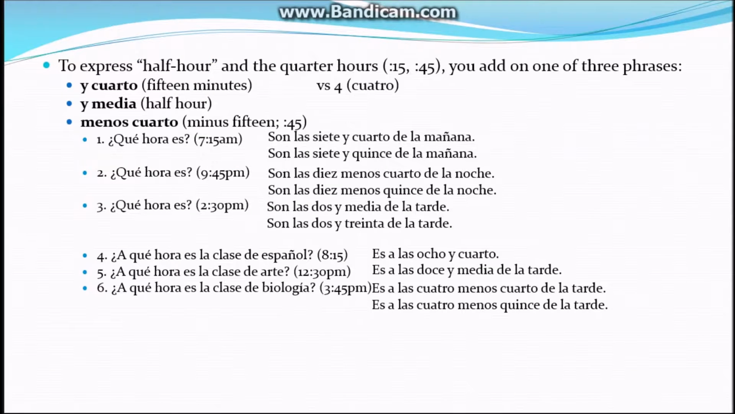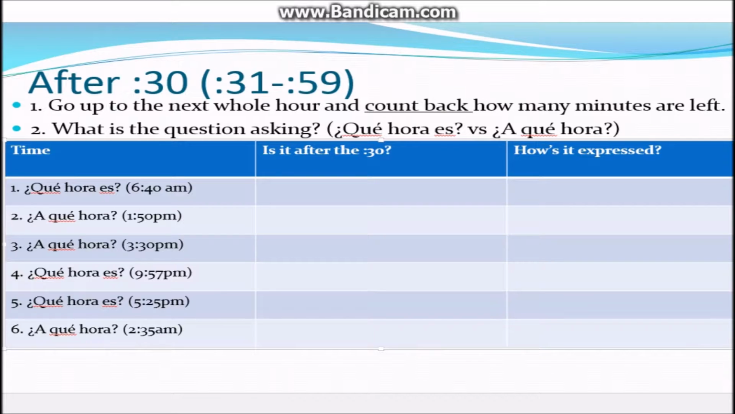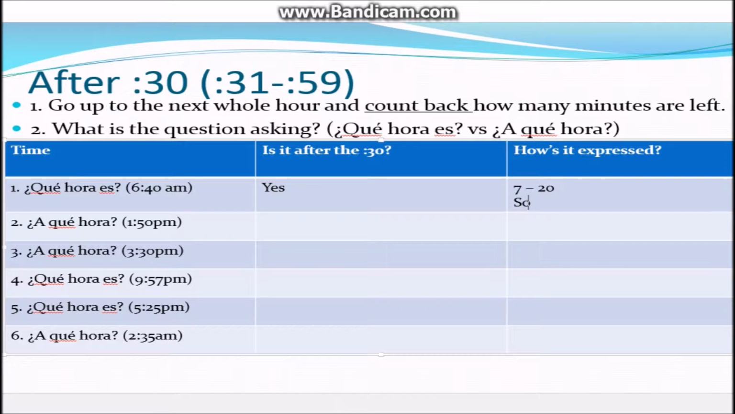All right, so let's take a look. Okay, so first we have in number 1, ¿Qué hora es? So what time is it? And it tells us that it's 6:40 a.m. So we need to ask, is it after the 30? Yes. Okay, so then how do we express it? If it's after 30, go up to the next hour, which is 7 o'clock, and then how many minutes are left? 20. Okay, so we want to say it's 7, take away the 20, which is the menos. So we say son las 7 menos 20 de la mañana.